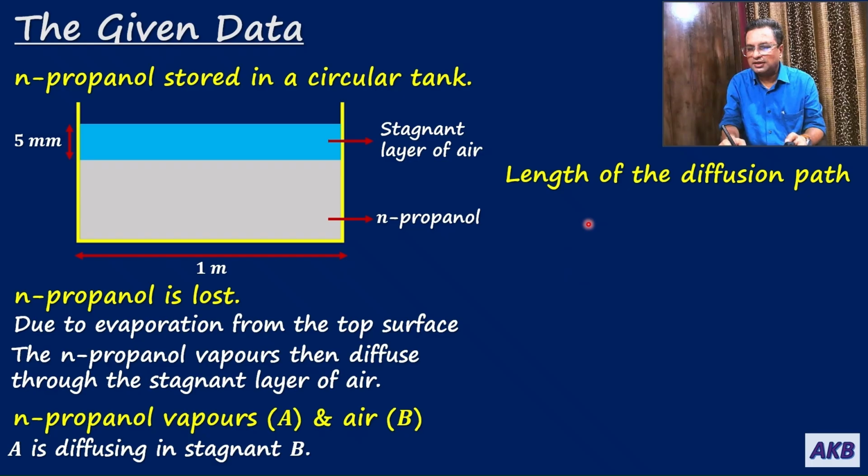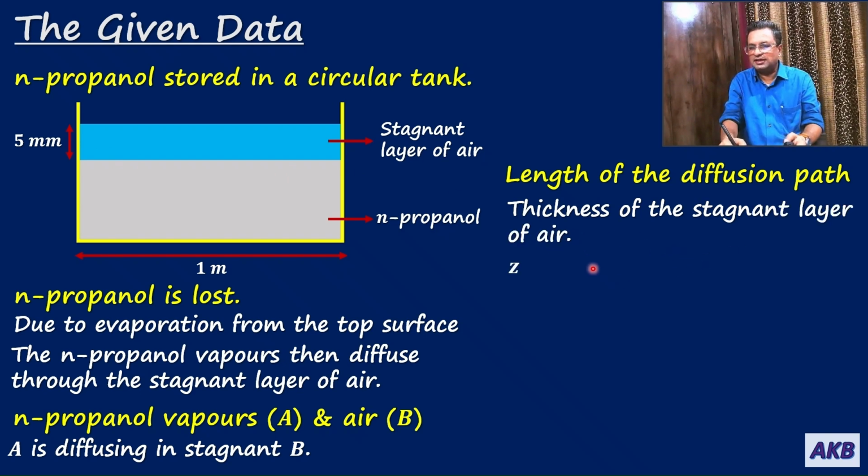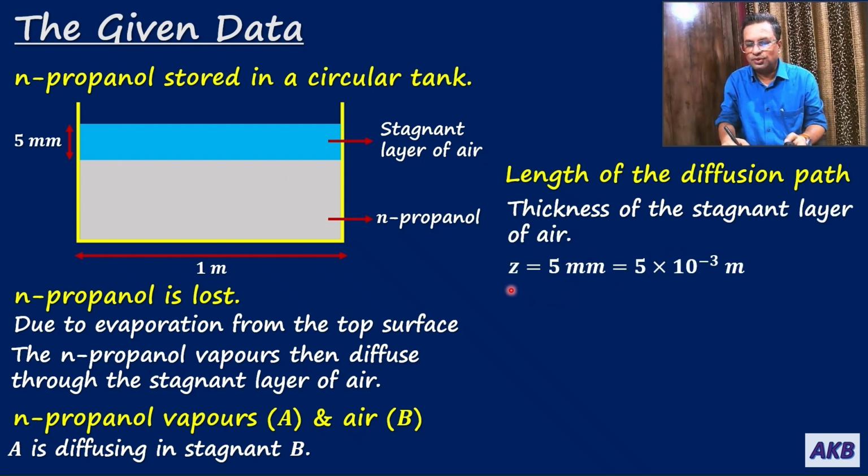Length of the diffusion path is the height, or the thickness, of the stagnant layer of air. So in this case, it is the thickness of the stagnant layer of air. We are going to denote it as per our notation, small z. It is 5 mm, and I am converting it to meter. So it will be 5 into 10 to the power minus 3 meter.